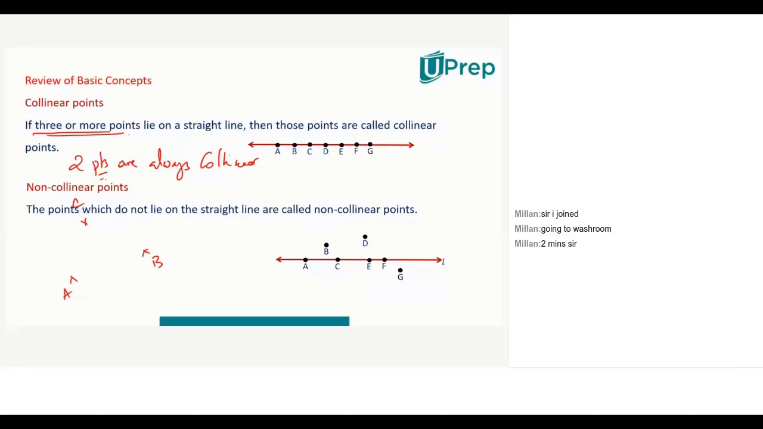0 points collinear, meaningless. 1 point collinear, meaningless. 2 points collinear, always assured. So to verify collinearity, I need a minimum of 3 points. Not assured that they have to be collinear, but to cross-check whether they are collinear or not, I need a minimum of 3 points. That's what this statement says: 3 or more points lie on the same straight line, then they are collinear.